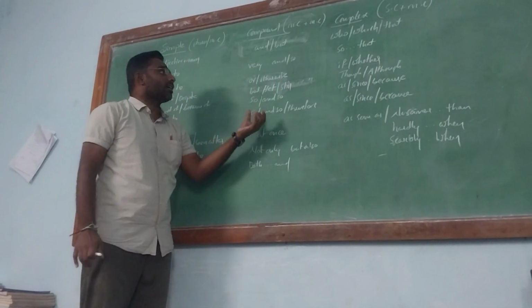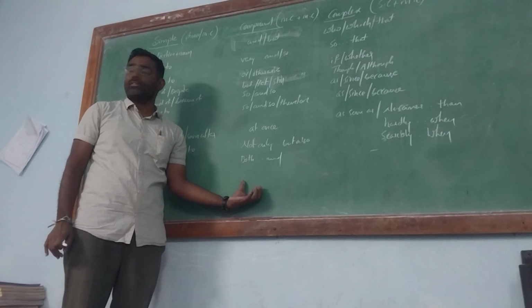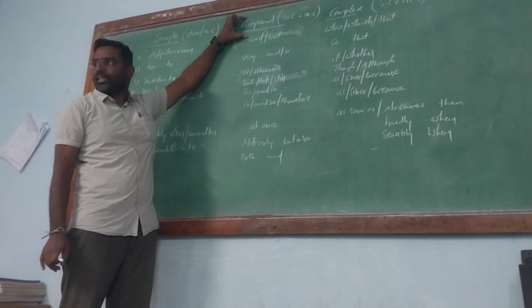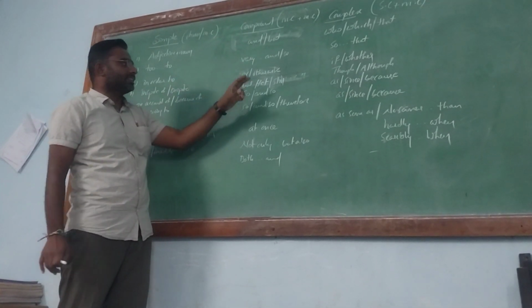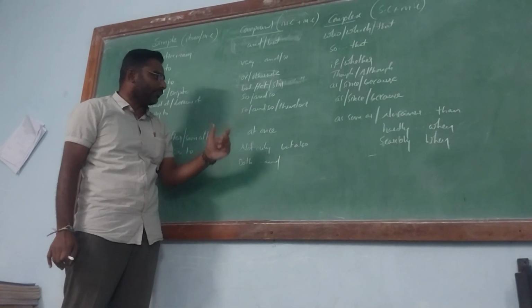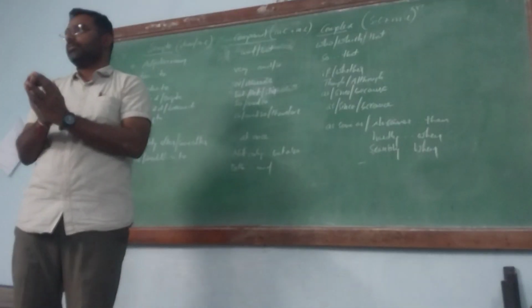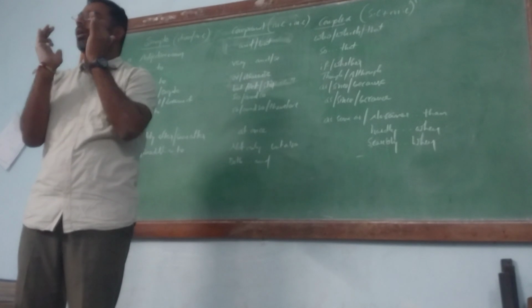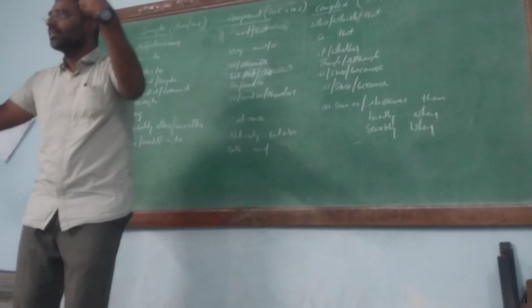Compound sentences are connected with coordinative conjunctions. Understand, the statements which are connected with coordinative conjunctions are called compound sentences. You see: and, but, or, otherwise, still, so, therefore, at once, not only but also, both and. These all words are called coordinative conjunctions. Why do we call them coordinative conjunctions? The conjunction connects the two main clauses.